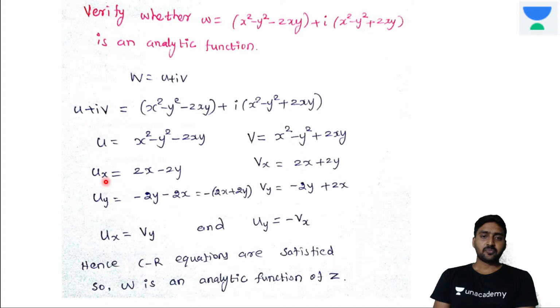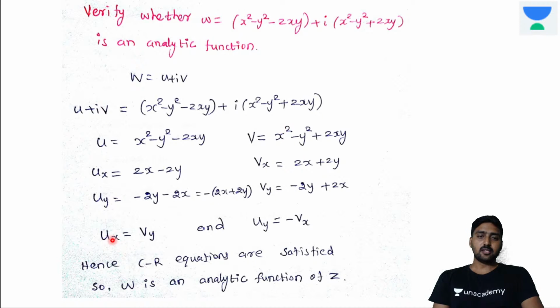Calculate ux: the function is differentiated with respect to x. It's 2x, y becomes 0, and minus 2xy differentiated with respect to x gives 2y. Therefore ux is 2x minus 2y. And uy, with respect to y: x gives 0 and minus 2y minus 2x. Taking the minus outside, minus (2x plus 2y). Now the function v, the imaginary part, is differentiated with respect to x and then with respect to y. vx is equal to 2x plus 2y. vy is equal to minus 2y plus 2x.